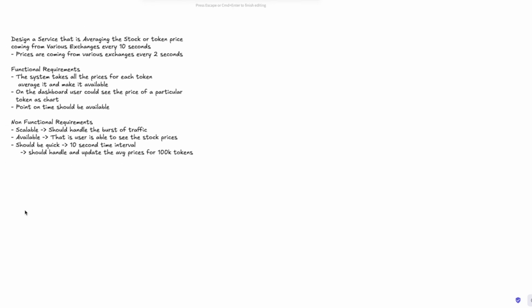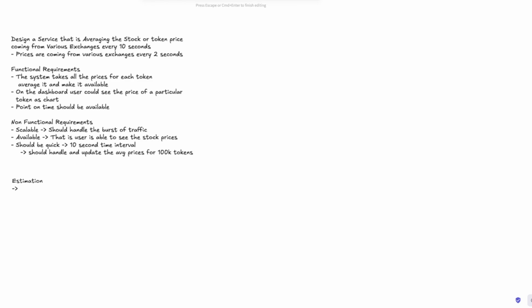For these kinds of problems, estimations could be done. But as we already know, this is a high traffic system, so we have to build a highly scalable system. Even if we do the estimations and figure out the RPS, it is not giving us much. So it might be a good idea to skip that in the start. You can tell the interviewer that as and when you need it, you will calculate it.